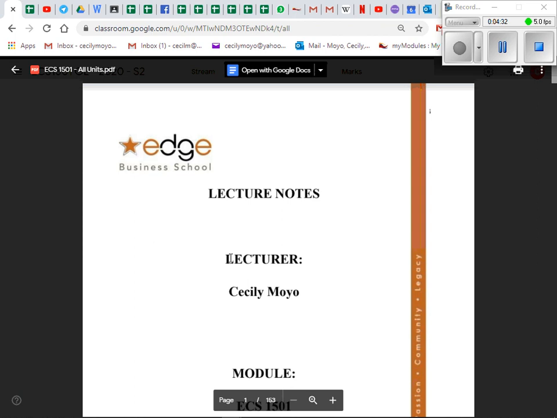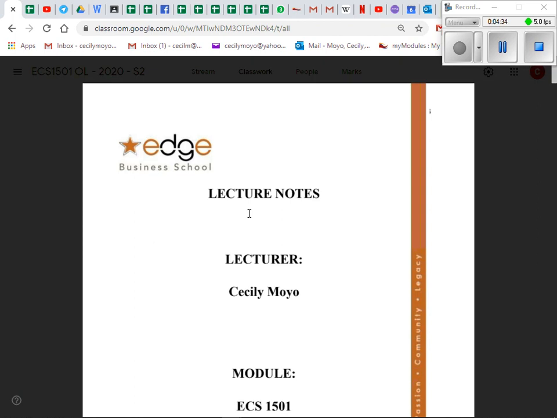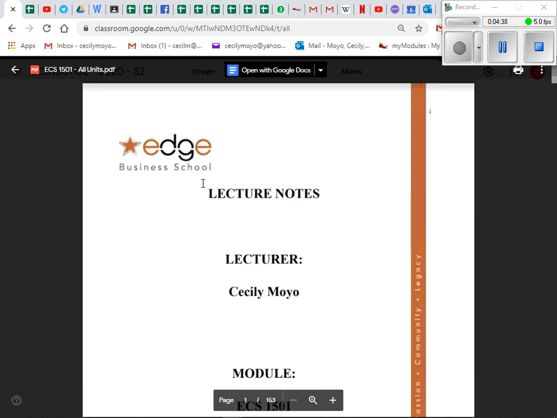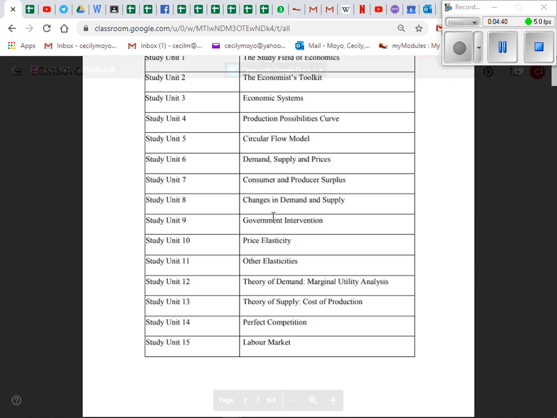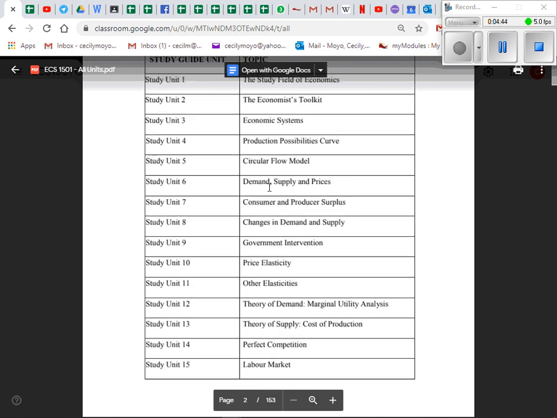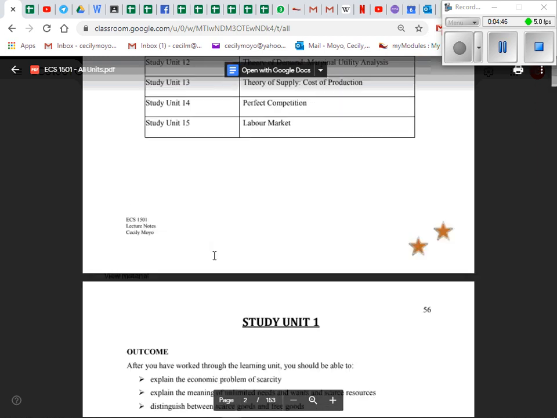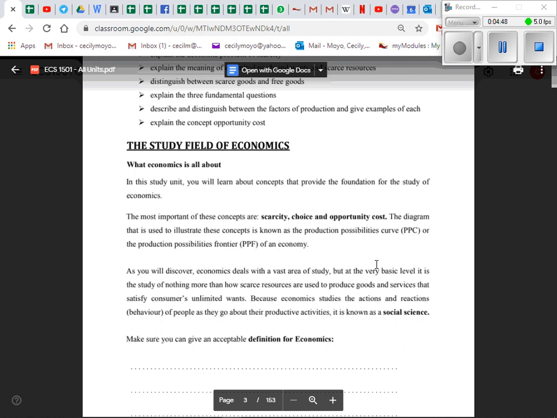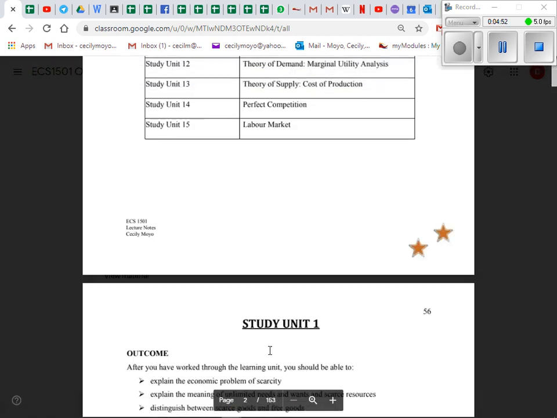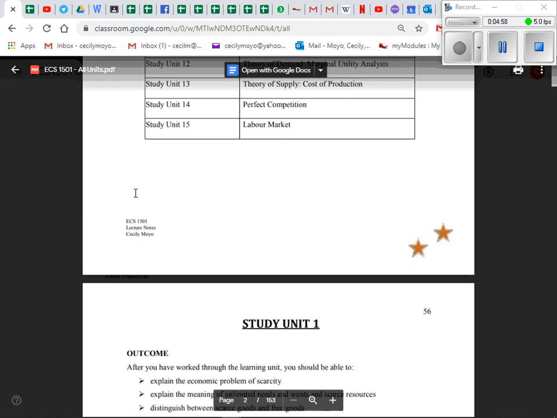In the video, you might have something like this. I think it's exactly what you're going to have here in our notes. That's fine. So this is what it looks like. We have our table of contents, the 15 study units we're supposed to cover, and the actual material. They are quite lengthy, with about 153 pages, but I think it's still better than the two thick books that you have. So those are our notes.